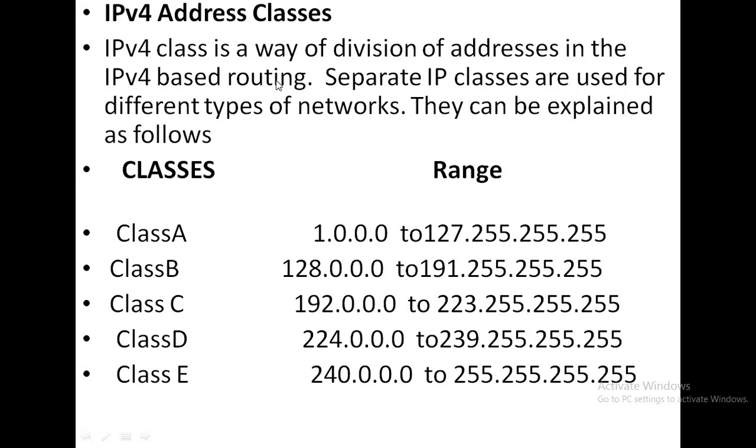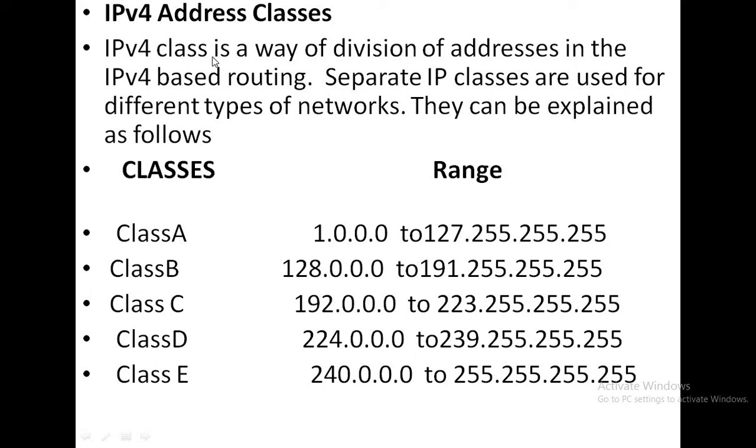So next we may go for the IPv4 address classes. IPv4 classes are generally divided into 5 parts: class A, class B, class C, class D and class E. And the ranges are given for each and every class.